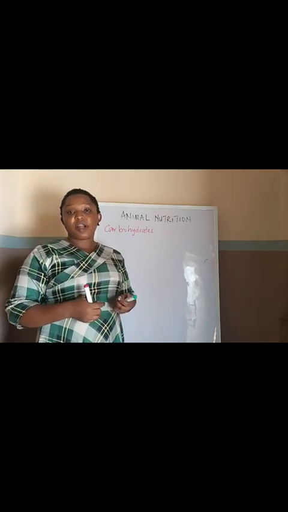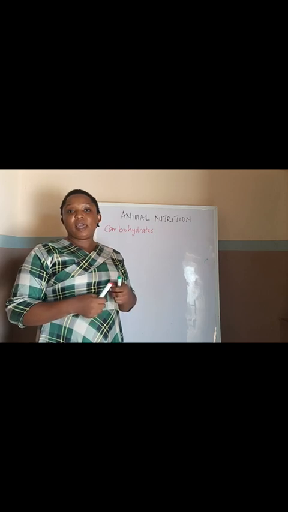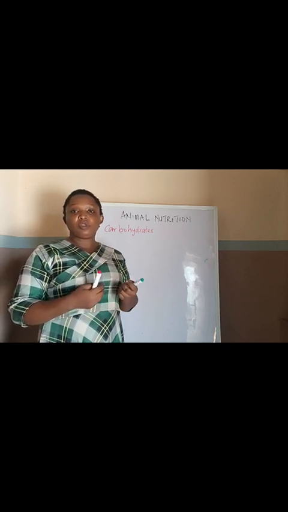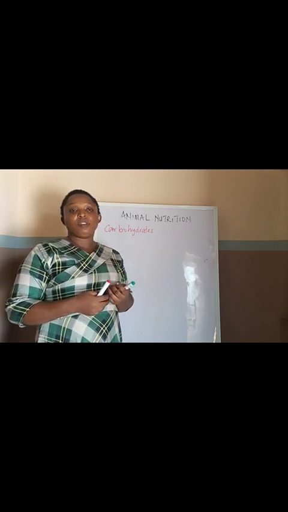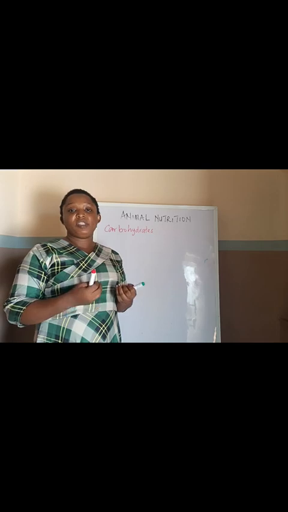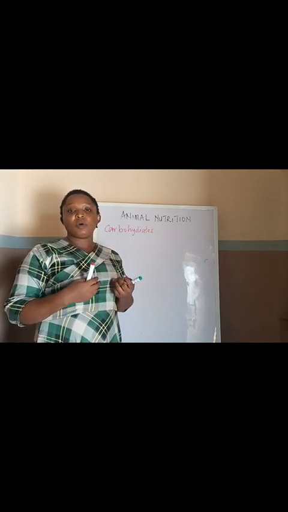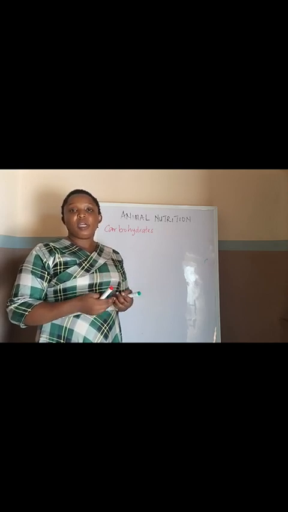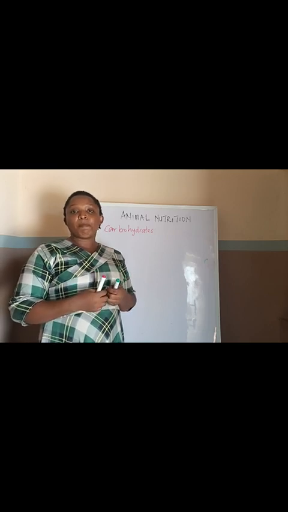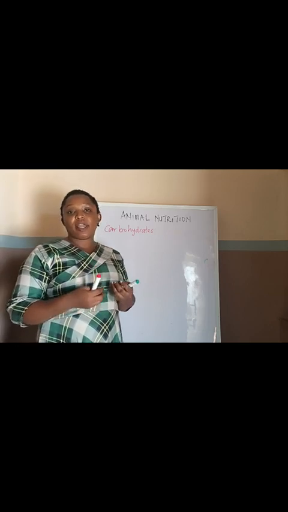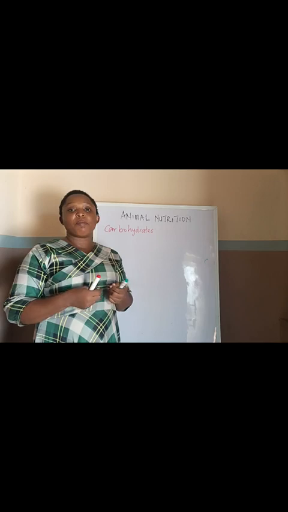Food sources of carbohydrates include yam, potato, rice, millet, and so on. These foods supply carbohydrates to the body. So what are the functions of carbohydrates? These include the supply of energy to the body. Carbohydrates supply energy to the body, and also supply heat to the body. Another thing about carbohydrates is that some chemical substances in our body are made of carbohydrates, like the mucus that lines the respiratory system. So it's made from carbohydrates.